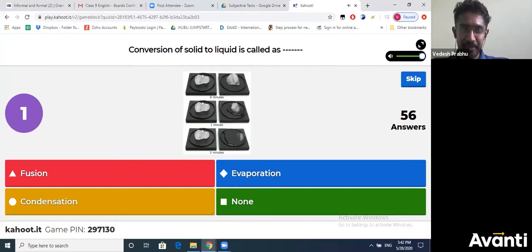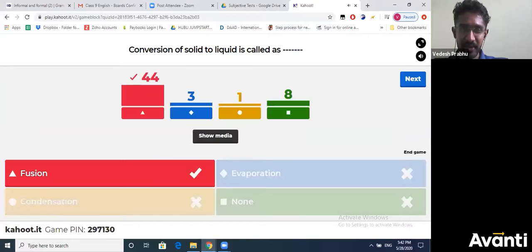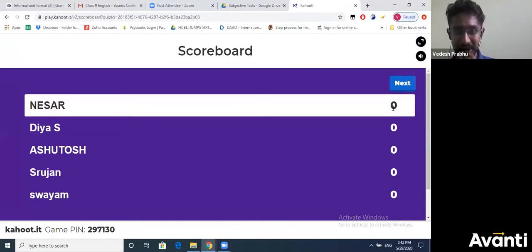And time up. Okay, so 44 of you have got it correct. See, another name for melting is fusion. You should know all the terms. Okay, cool. So others who did not get it correct, please make sure that you understand all the options clearly and select the correct options. Okay, so better luck next time. No problem. So at the end of first question, Nasser is leading.